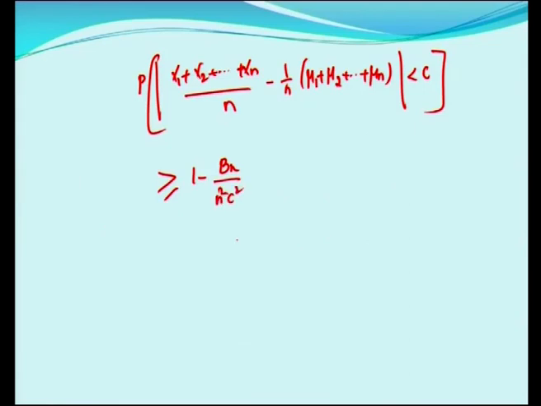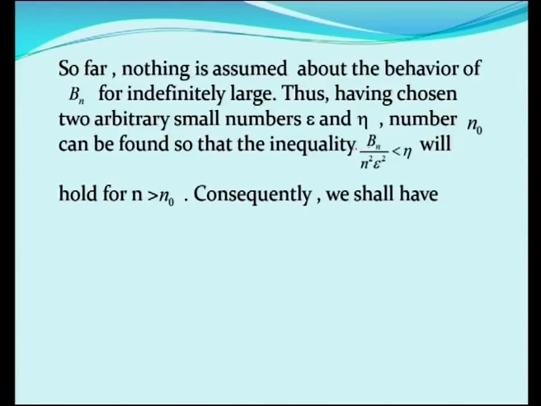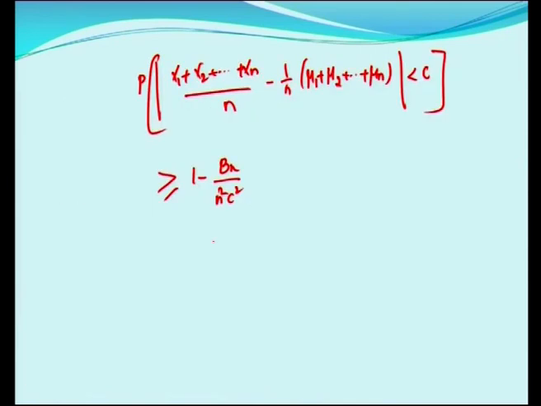Okay. Hence, if we assume Bn by n square tends to 0 as n tends to infinity, what you will have?